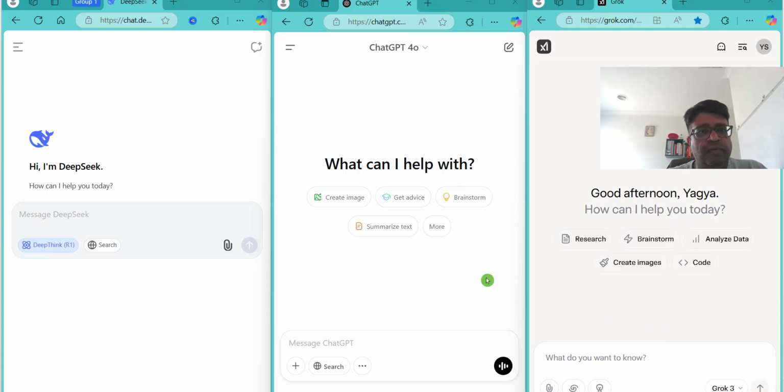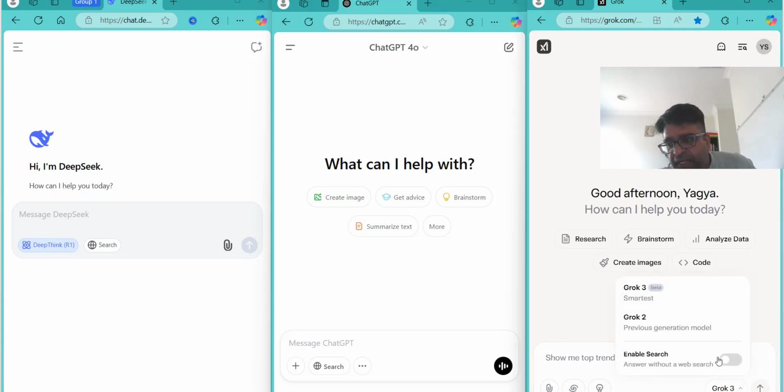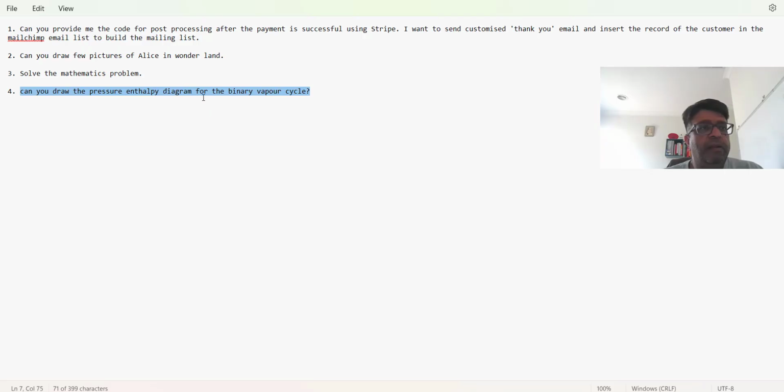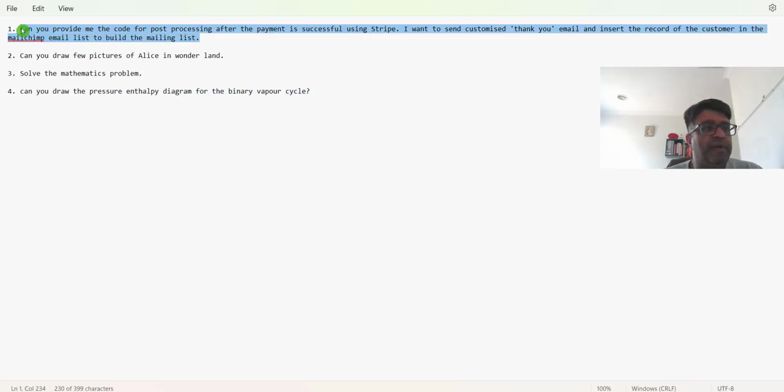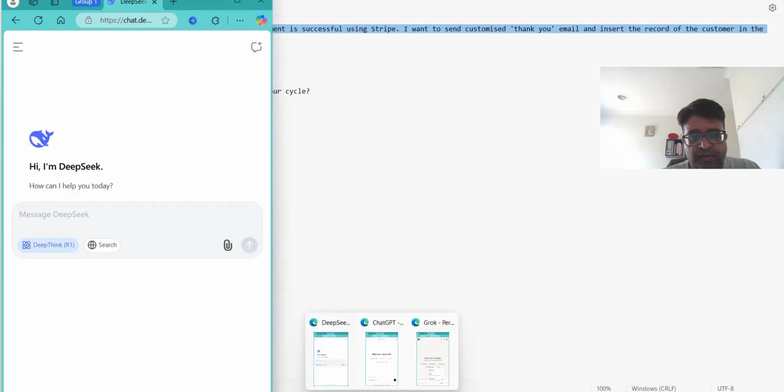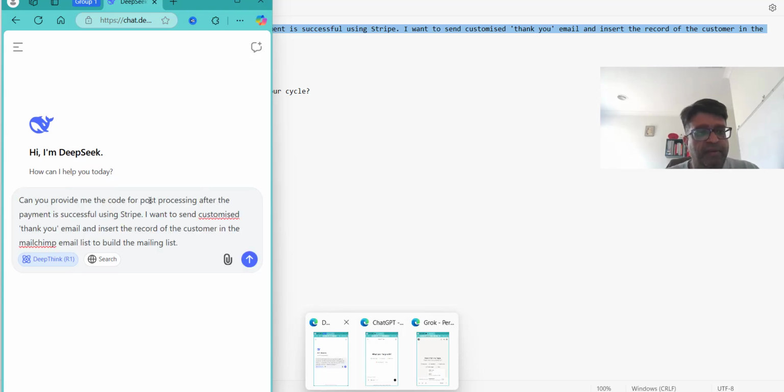All right, so we now have DeepSeek, which was recently launched, and then we have ChatGPT in the center, and then we have Grok 3. And I can check from here, it is still in the beta version. So let me copy the first one. This is the prompt I am going to feed to each of these models. Let's first start with DeepSeek.